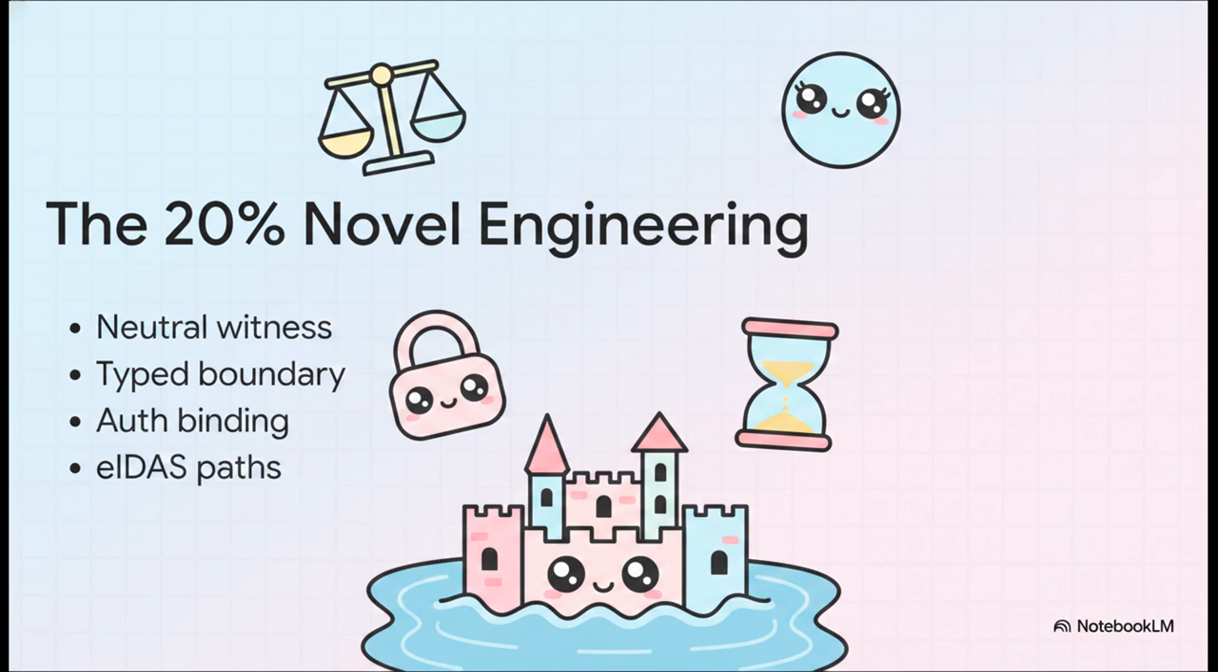The value doesn't actually live in the standard envelope bytes. It lives in the payload and the topology. We're talking about a genuinely neutral third-party witness topology. You simply can't witness your own actions and claim independence, right? It also includes a typed honesty boundary, a verified human-to-agent authorization binding, and ADOS-qualified, legally recognized time paths. That is where the genuine engineering effort was spent.